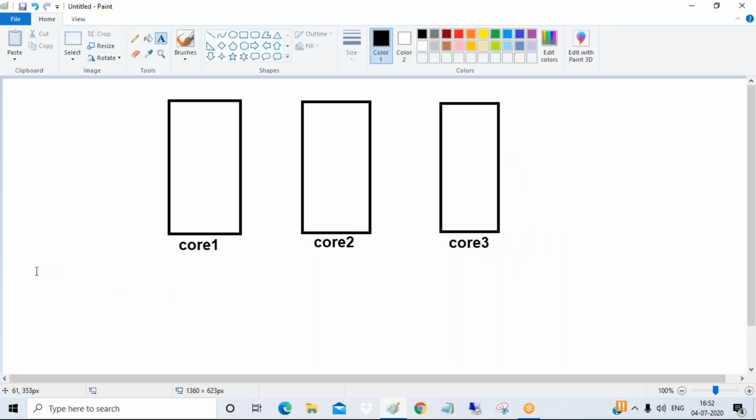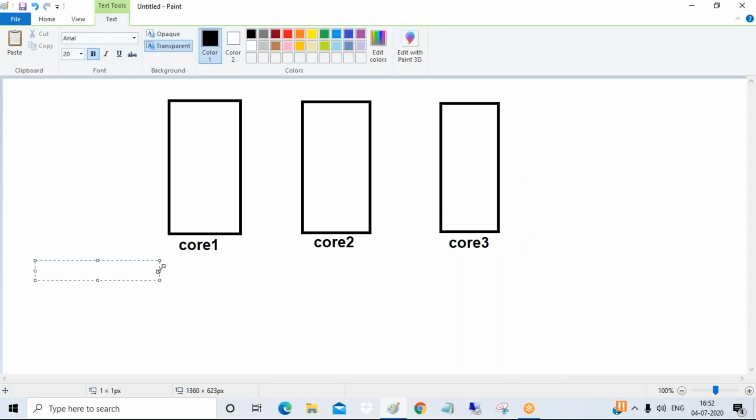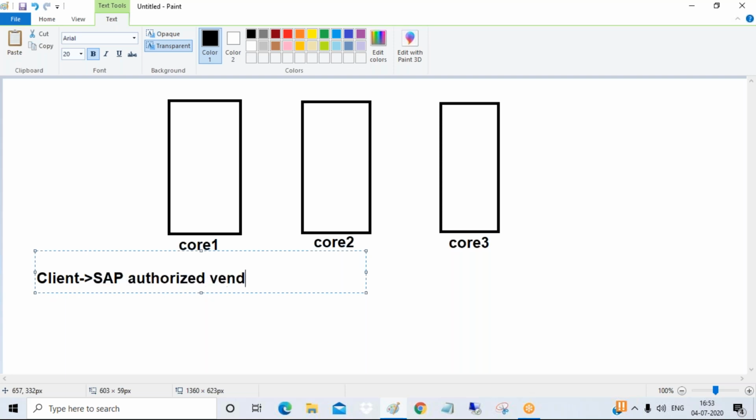If you want to purchase hardware, suppose I'm working in SAP Labs, or you're working in TCS, so TCS has to purchase hardware, or any client wants to purchase some hardware. SAP has authorized vendors, guys, so you need to purchase only from SAP authorized vendors.